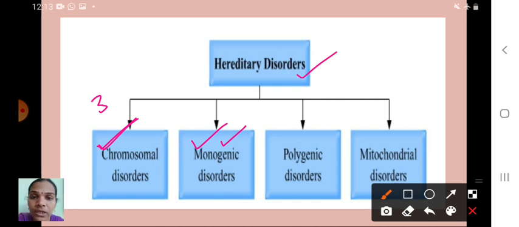So children, you have to read your textbook. Okay, I hope you understood this one.